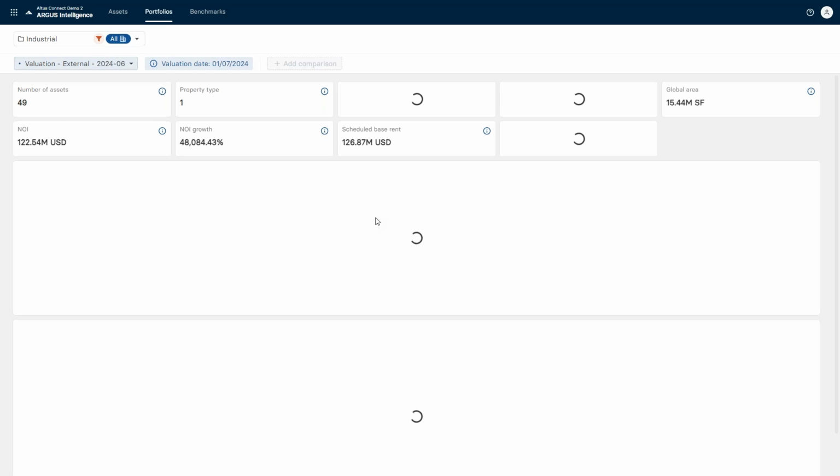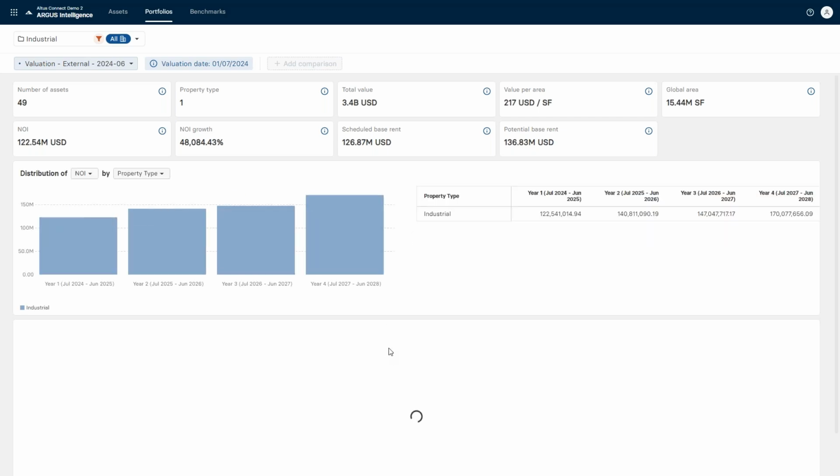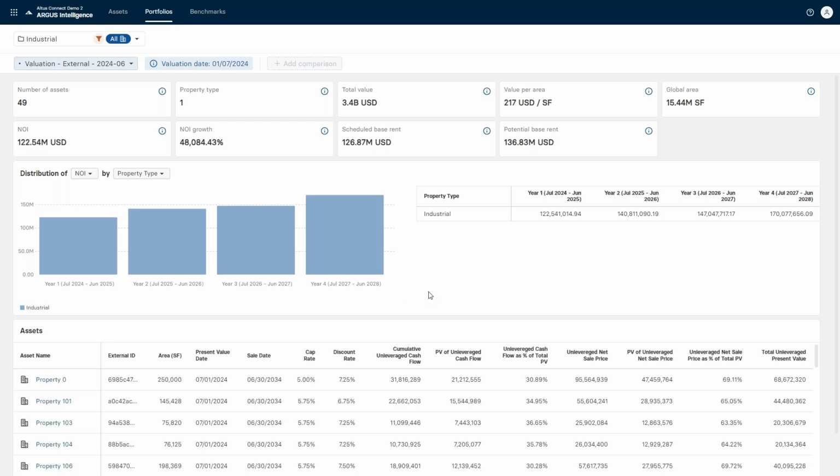So this industrial portfolio only has the industrial assets, and of that 8.2 billion, we can see 3.4 billion dollars of that is this industrial portfolio. And then everything else is going to update accordingly. So again, it's going to very quickly start showing us the key elements that we might want to see from a value perspective out of this grouping of assets. Now, users can be provisioned to create as many portfolios and scenarios as they want. So it's really up to you as an organization to decide who can see what, how they can see it, and how many they can see. So with that in mind, that is the concept of a portfolio.